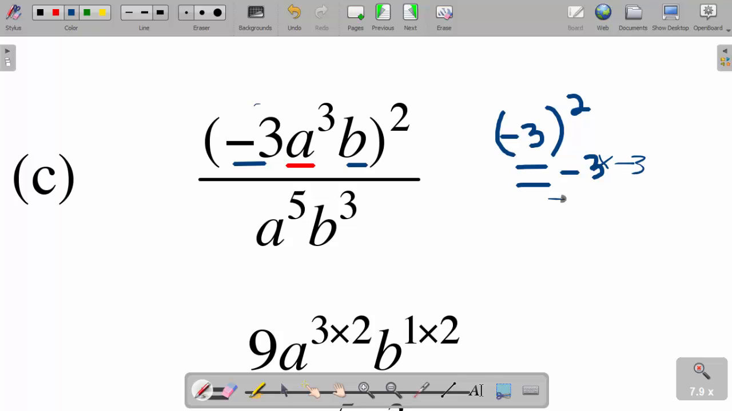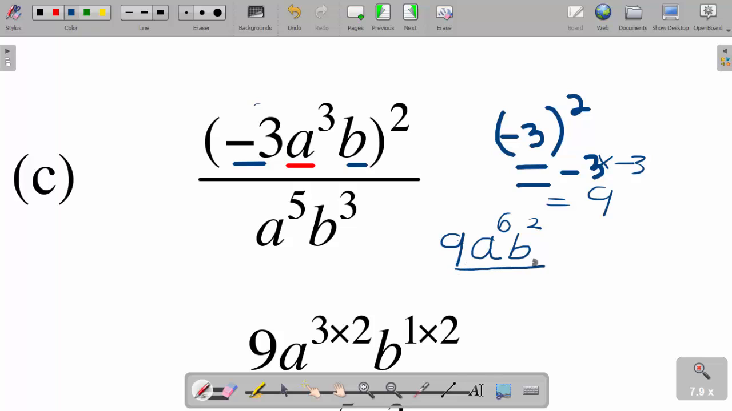We get positive 9, okay. And then because these are two exponents now, that means it's going to multiply the 2 to give me 6. So it's going to be 9, okay. Then a to the power 3 times 2 is 6, and then 1 times 2 is 2. So b to the power 1 times 2, which is 2, okay.